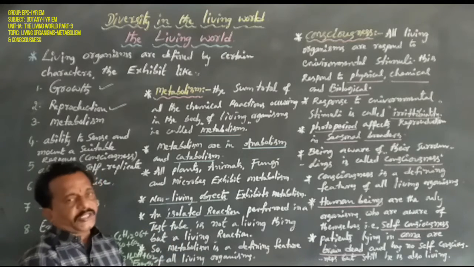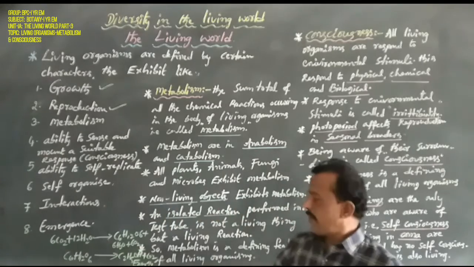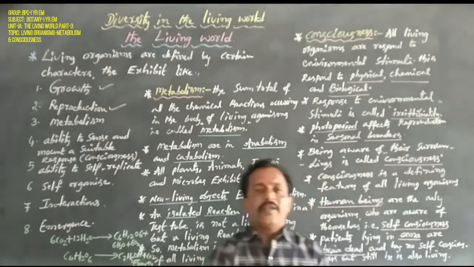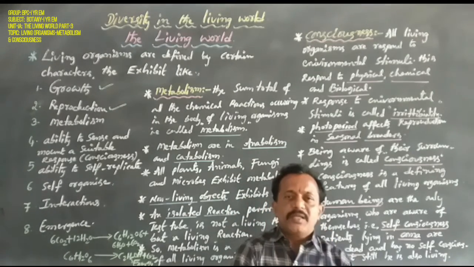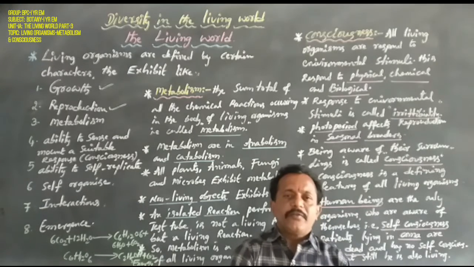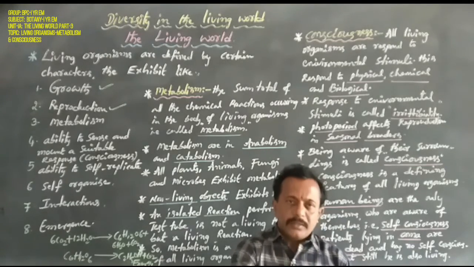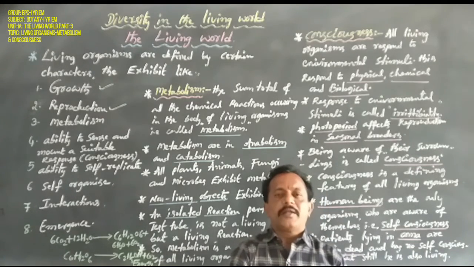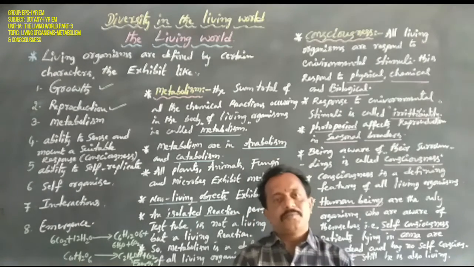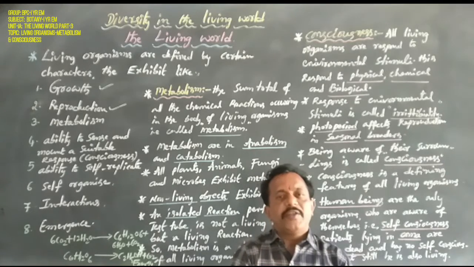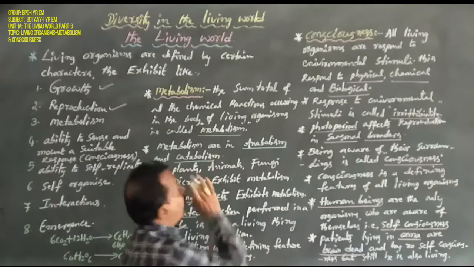But a living reaction is different. Hence metabolism is a defining feature of all living organisms. Growth is not a defining feature of all living organisms, and reproduction is not a defining feature either. But metabolism is a defining feature of living organisms, and consciousness is also a defining feature of all living organisms. Now, this is about metabolism.